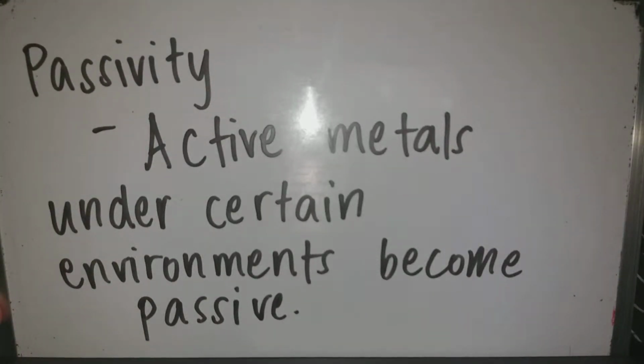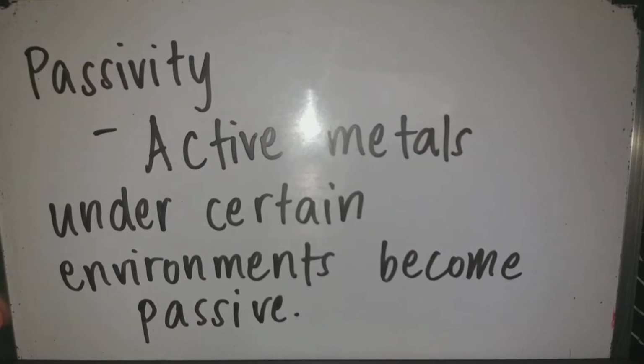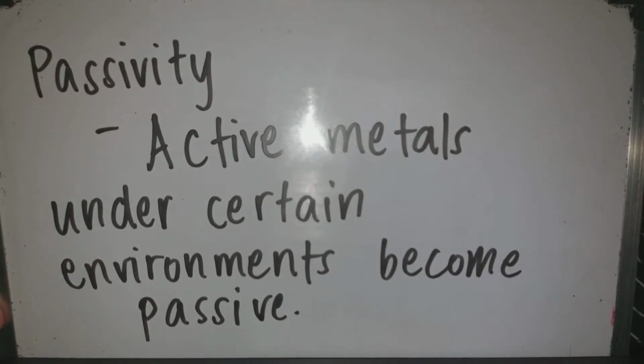Passivity is when an active metal, under certain environments, becomes passive. This is because of the formation of a thin adhesive oxide film on the surface of a metal, which acts as a protective barrier to corrosion. An example of this is aluminum, because aluminum is corrosion resistant and has a precipitating layer of Al2O3, also known as aluminum oxide.